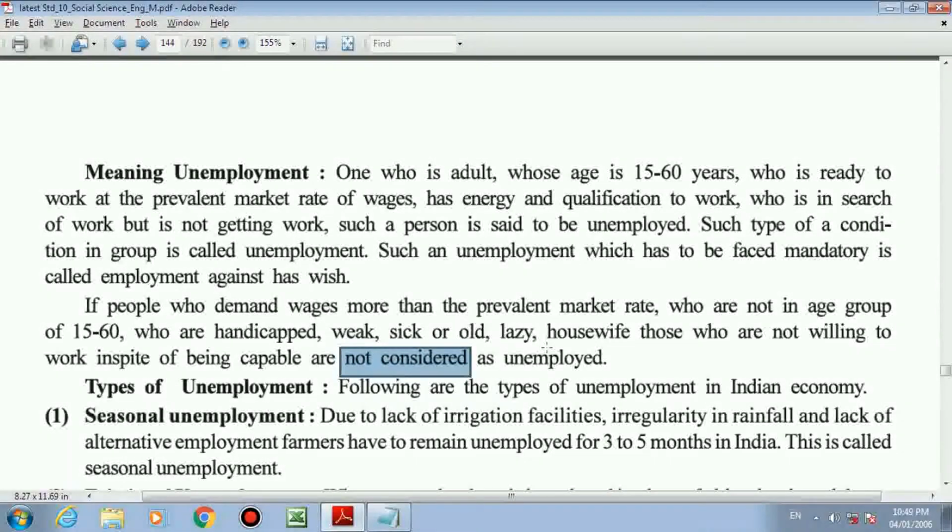Housewives are those who are not willing to work, because a housewife wants to focus on the development of the children, household work, and caring for the house. They are all capable but don't want to do the work. They are all not considered as unemployed.